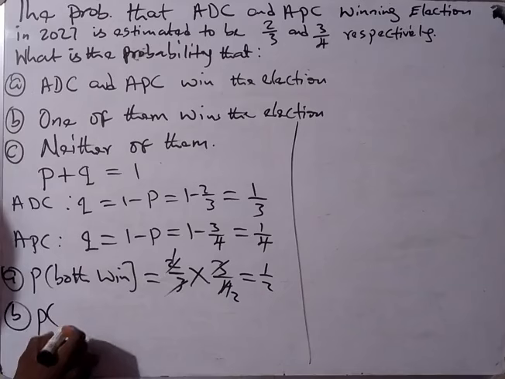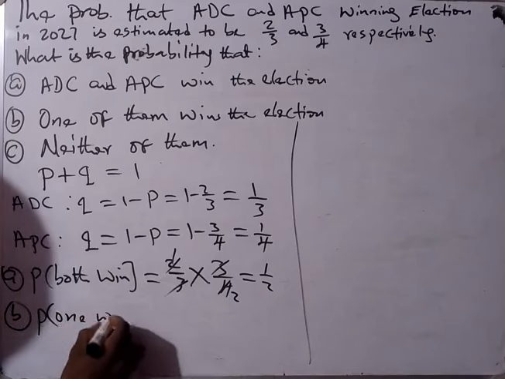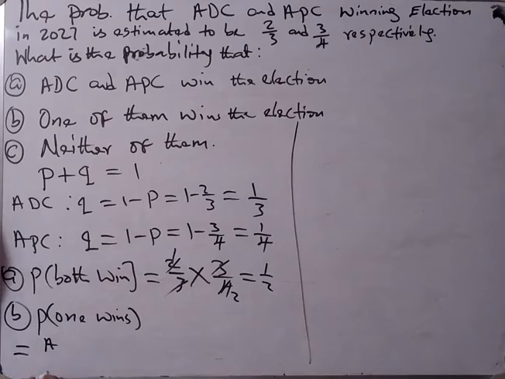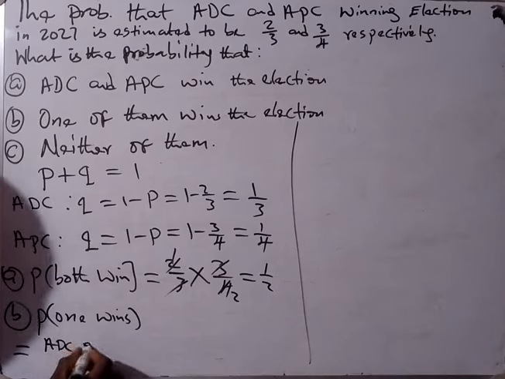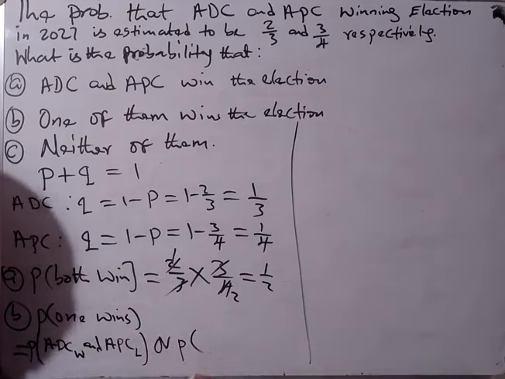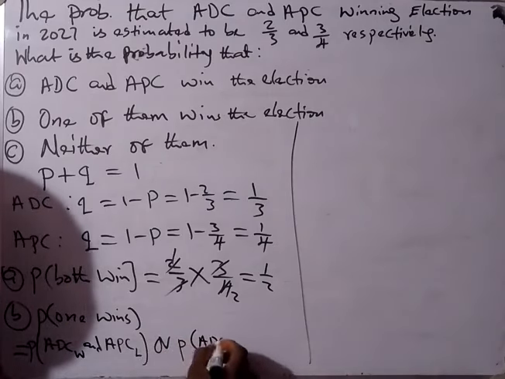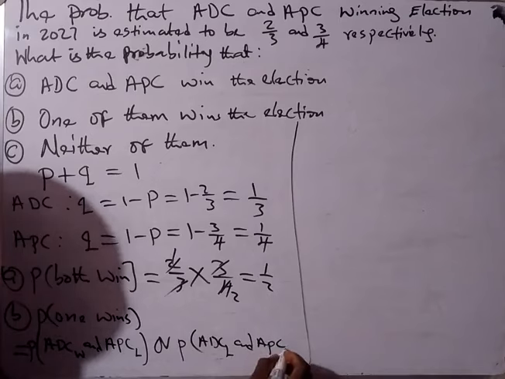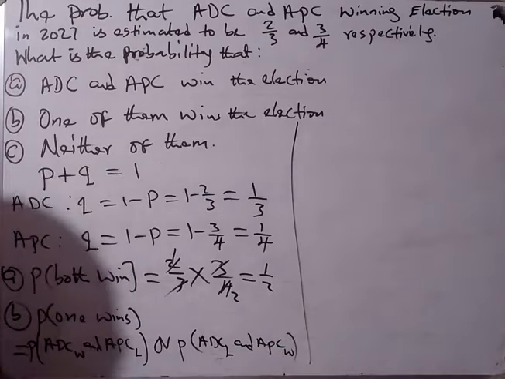The probability of one winning is equal to, first of all, ADC win multiplied by APC losing, or this would also be the probability of ADC lose and APC win. So let's take it to the other side.